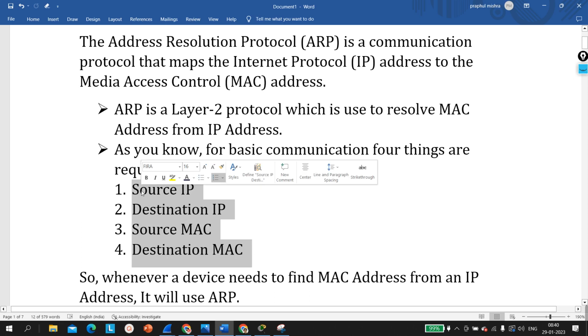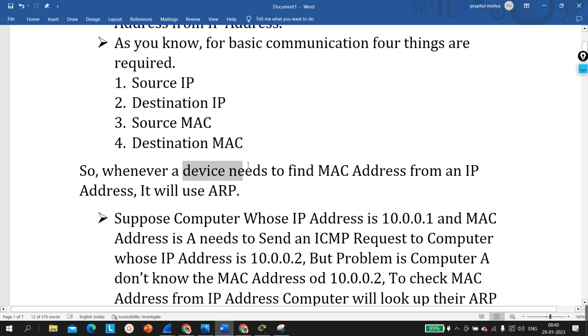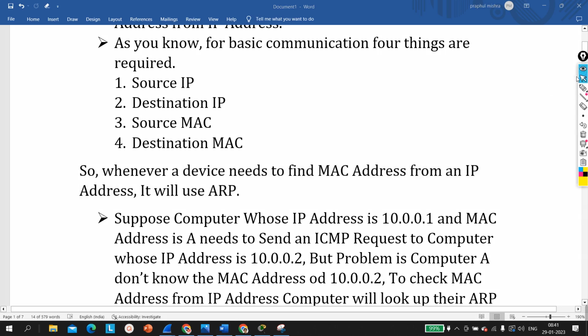So suppose I have two computers, both are connected directly, and computer A wants to ping computer B. So computer A needs these 4 pieces of information, and only then can computer A ping computer B. So whenever a device needs to find a MAC address from an IP address, it will use ARP protocol. Let me explain through one scenario.